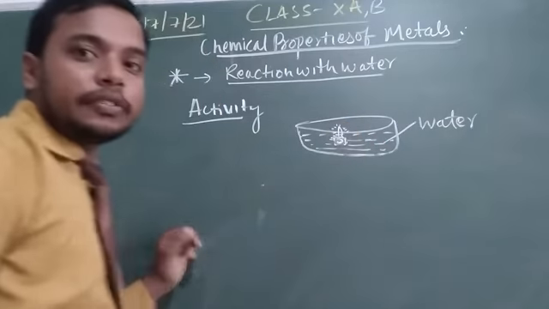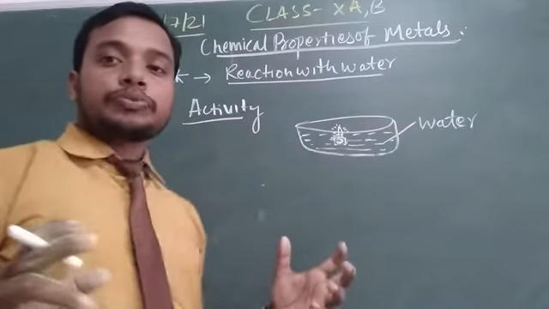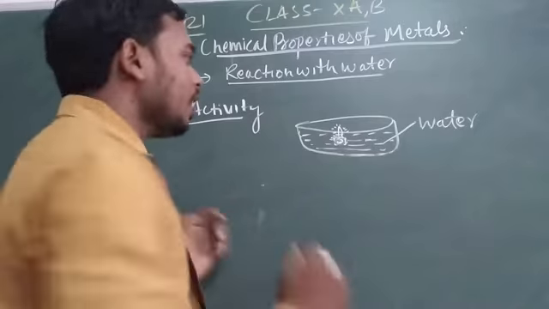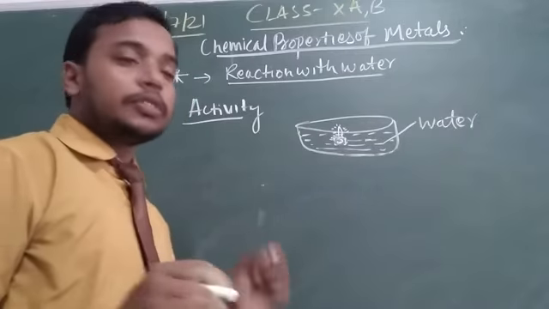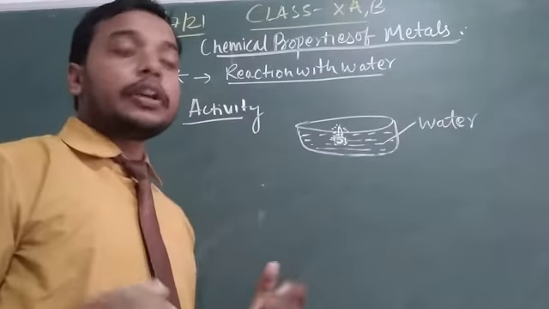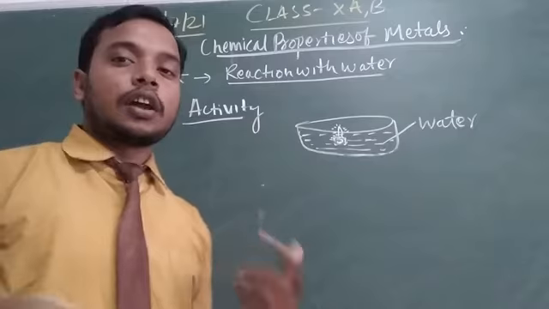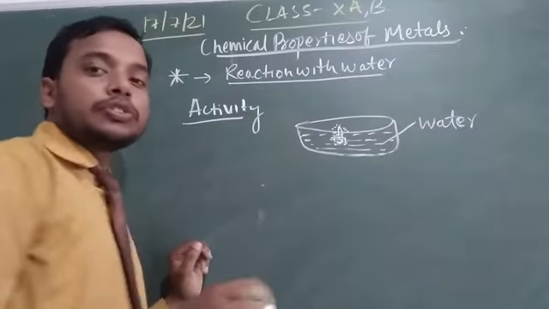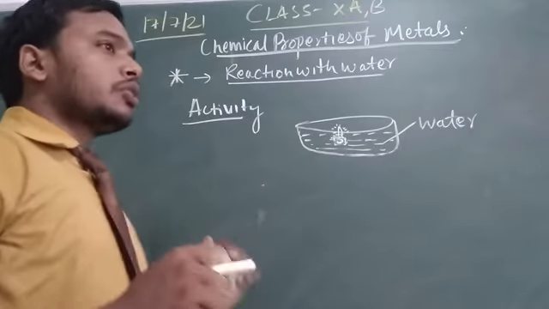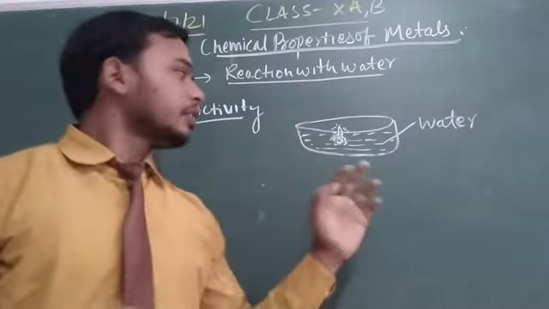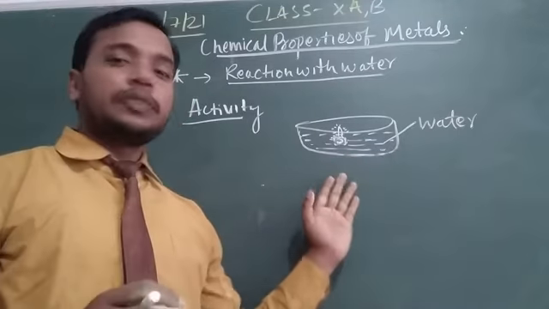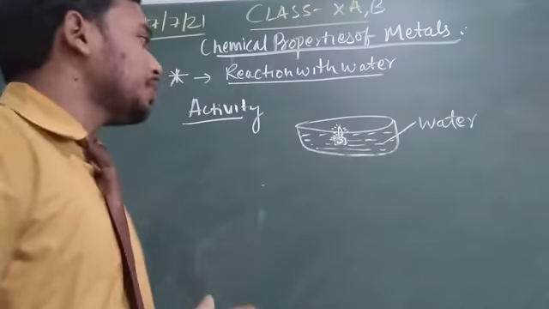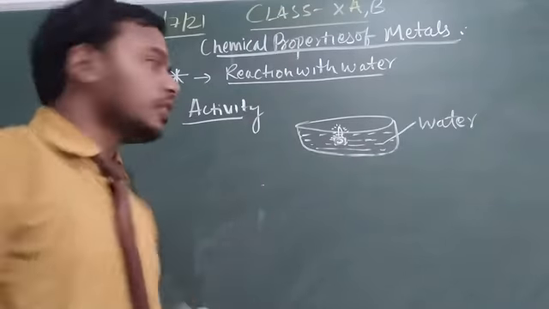It boils with a yellow flame after the reaction, and some gas is produced that is not seen. This gas is colorless, and that is the evolution of hydrogen gas. So what will be the chemical equation of this activity? The reaction is between sodium and water.